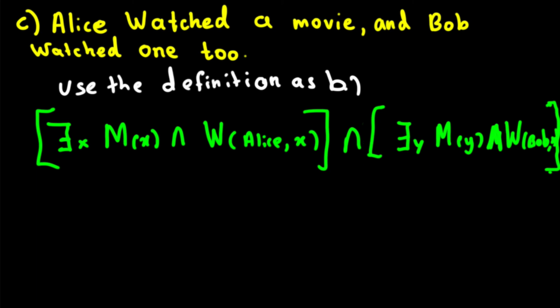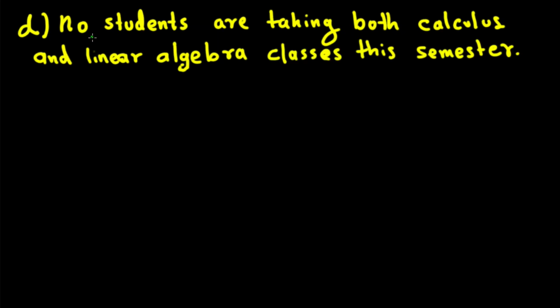Now let's look at another example. Here it says no students are taking both calculus and linear algebra classes this semester. So no students, so we have to put not and there exists, so it means not exists.